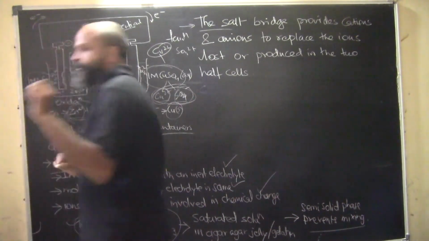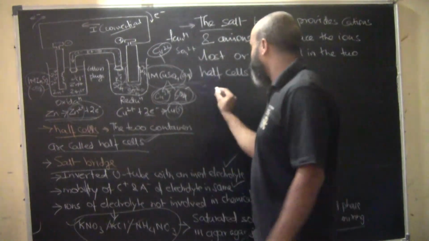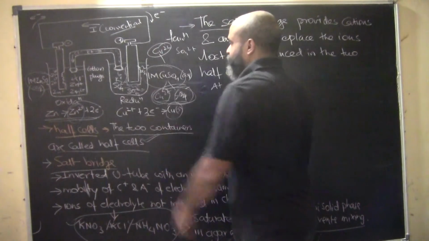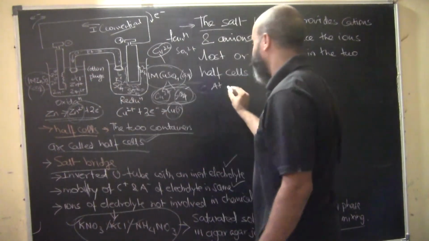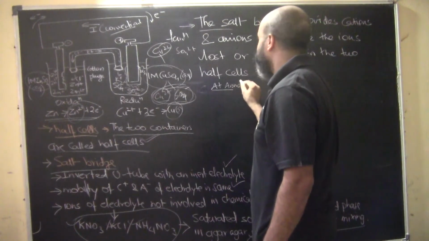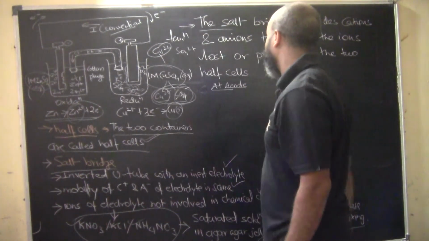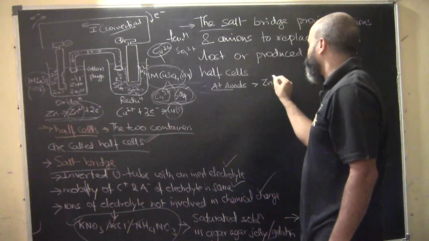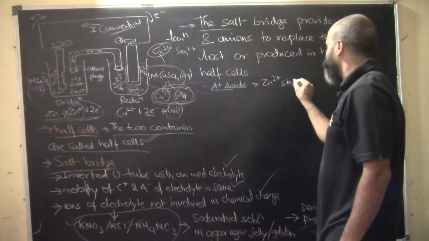So what is the problem in this cell? At this electrode, where oxidation is happening, at the anode, Zn2+ starts accumulating.